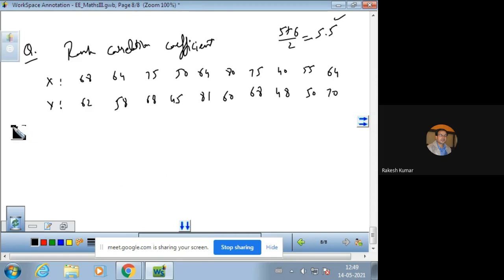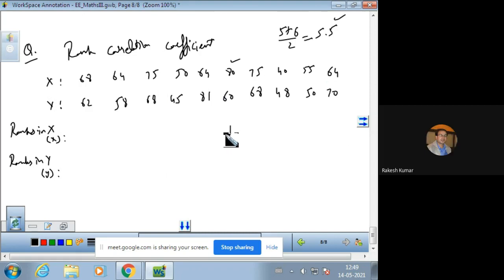First of all, the rank in capital X is denoted by small x. Similarly, the ranks in capital Y are denoted by small y. Now let us give the ranking. The maximum marks in the data of X are 80, so 80 will be given rank 1.